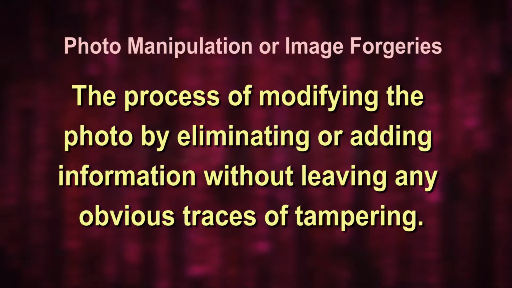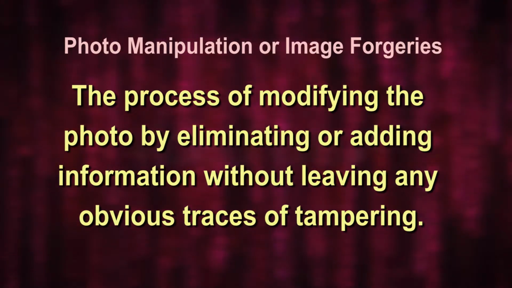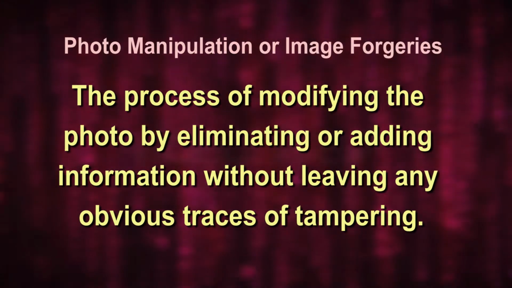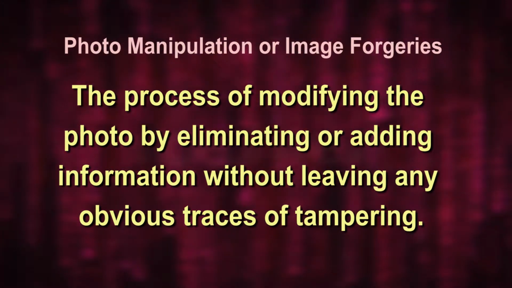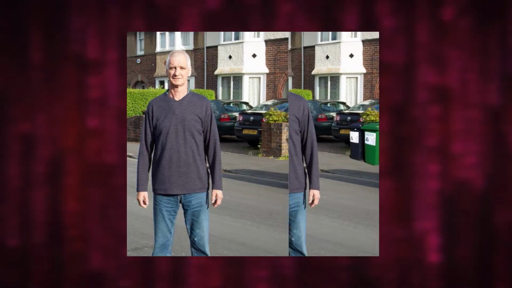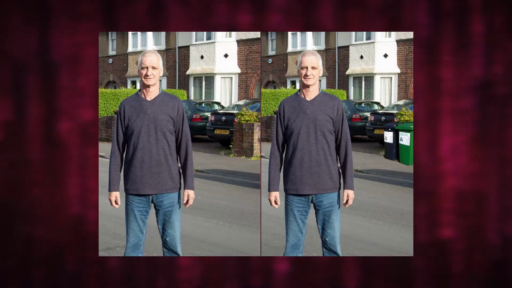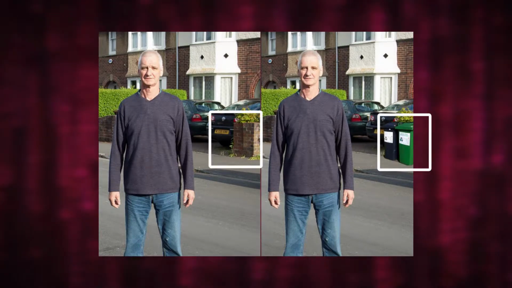Photo manipulation or image forgery is the process of modifying photos by eliminating or adding information without leaving any obvious traces of tampering. Due to the abundant availability of low-cost, easy-to-use and advanced image editing software on the internet, the alteration of a digital image can be easily done even by a novice user. Henceforth, such manipulated digital images are usually seen on the internet, magazines, newspapers, official documents, passports, mark sheets, etc.